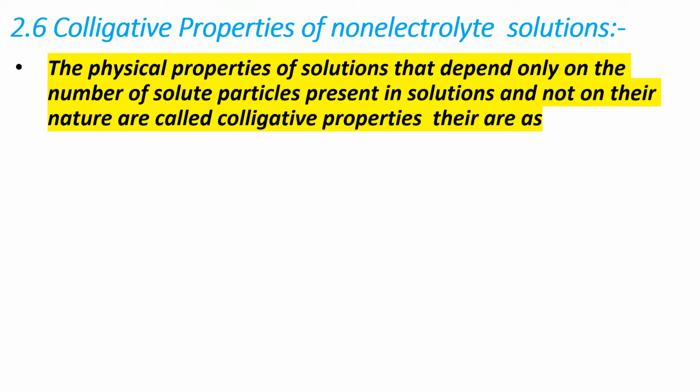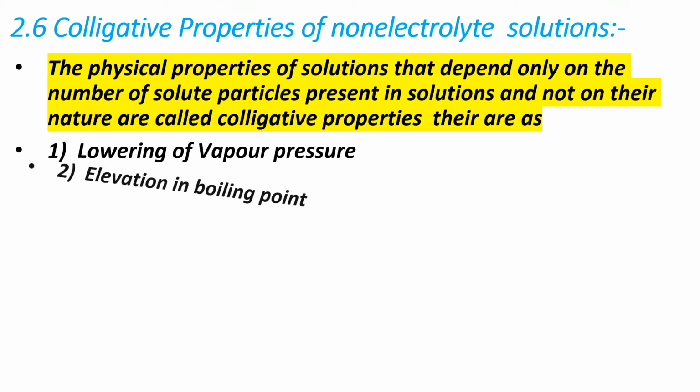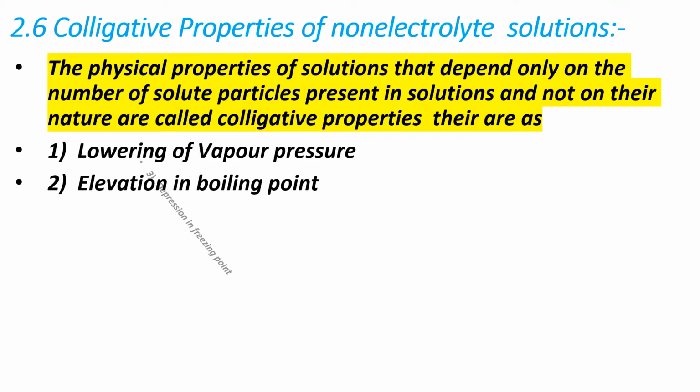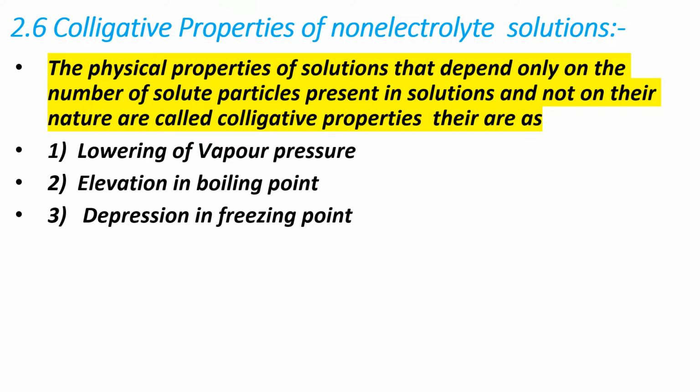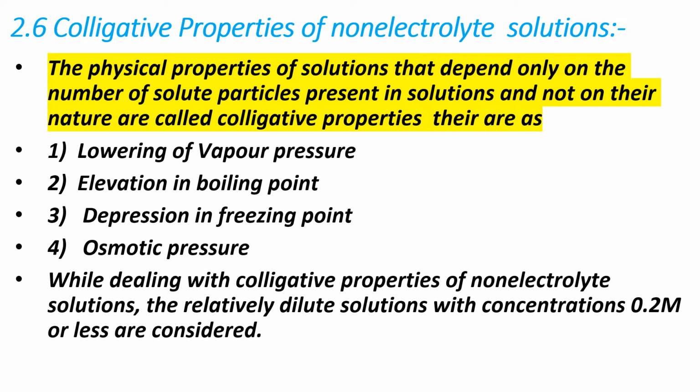There are the following. First, lowering of vapor pressure. Second, elevation in boiling point. Third, depression in freezing point. Fourth, osmotic pressure. You have to simply memorize that while dealing with colligative properties of non-electrolyte solutions, only relatively dilute solutions with a concentration of 0.2 molar or less are considered.